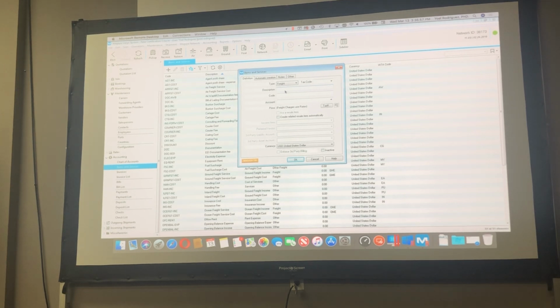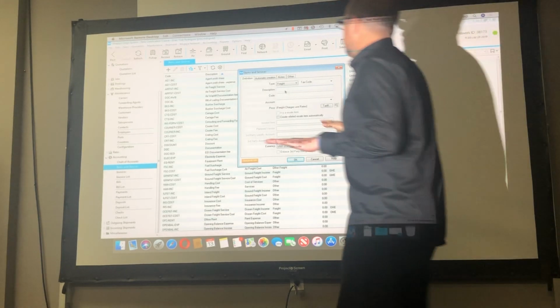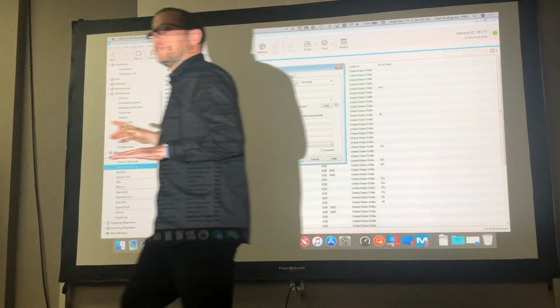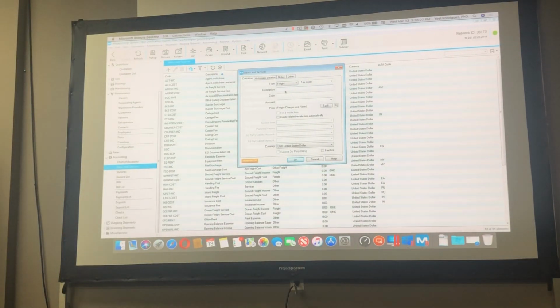If you are in doubt, go to other freight, not to other. That is the difference there, right? Can you explain the first one, the freight, one more time? Yeah, the freight is the same thing as other freight. The only differentiation there is that freight is used only for ocean freight itself, air freight, and ground freight.